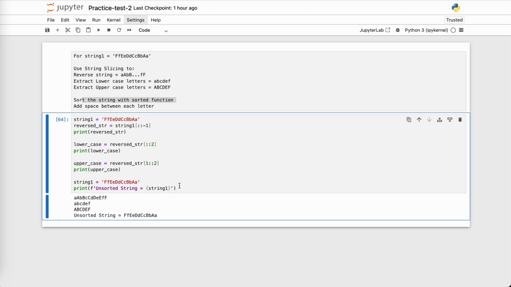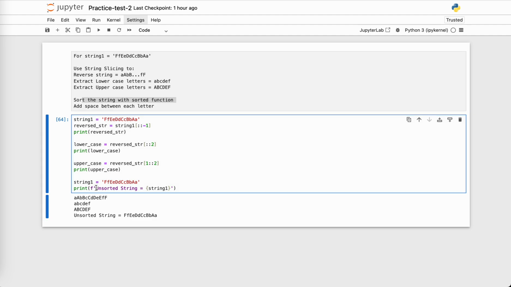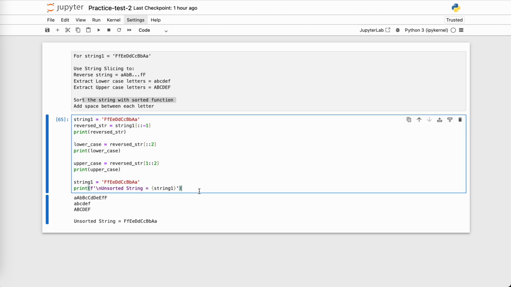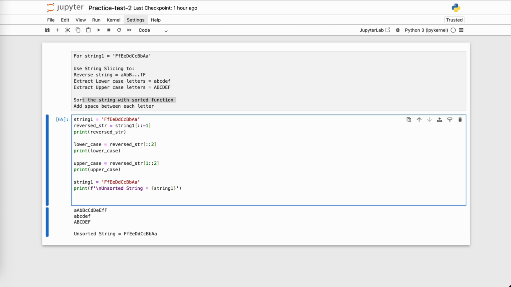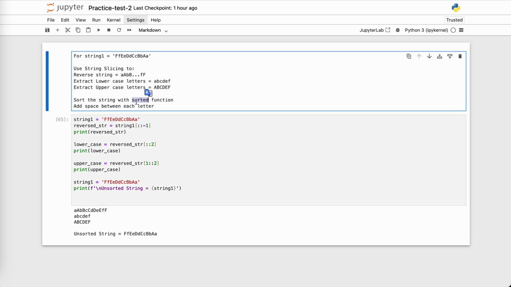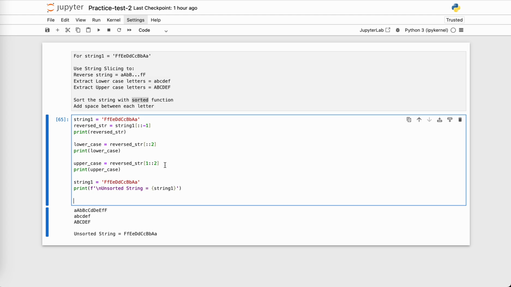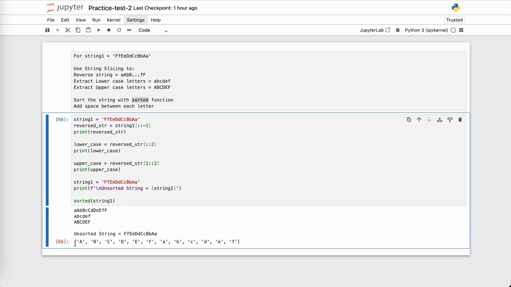So this is my unsorted string. Now I want to sort it. So how do I do this? It says to do it with a sorted function. So let's do that. We will do sorted, which is the function name, and then I pass my string 1. So it will sort all of the characters.